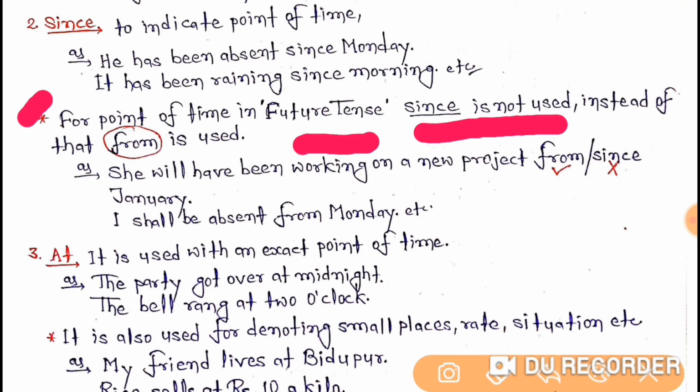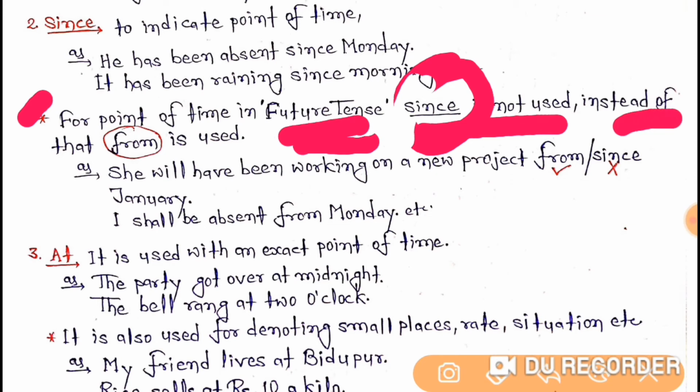But in future tense, we do not use since for point of time.